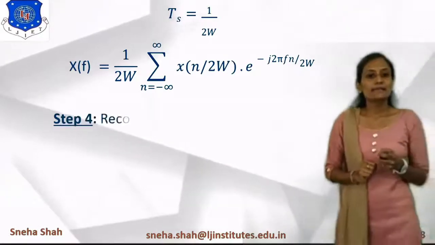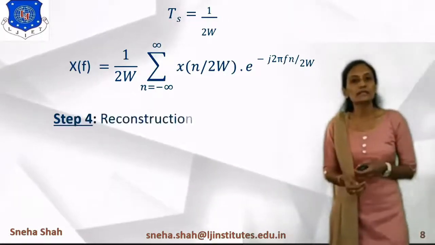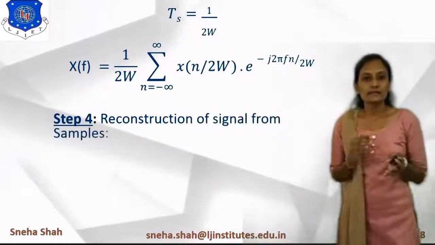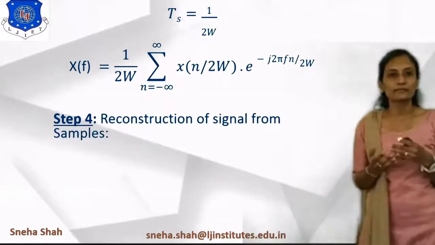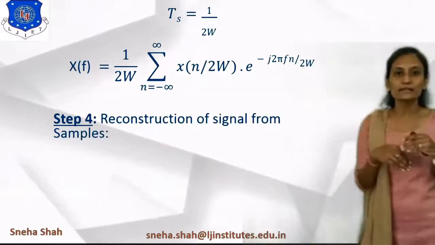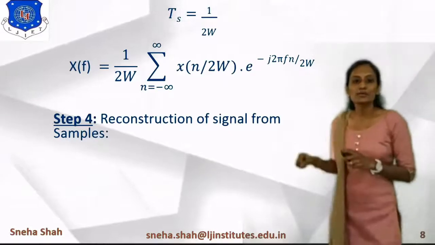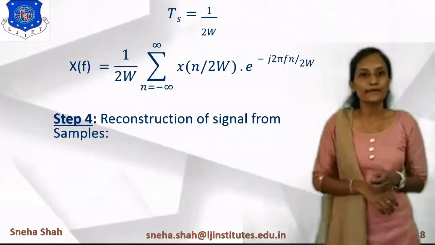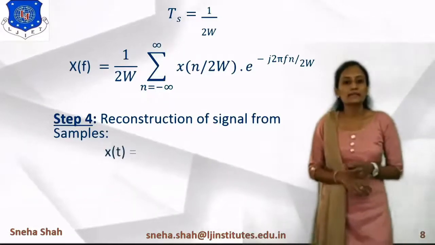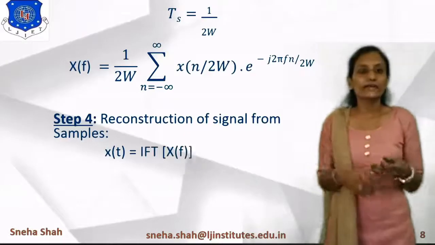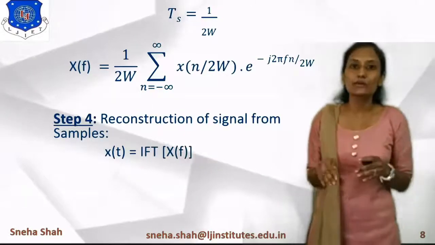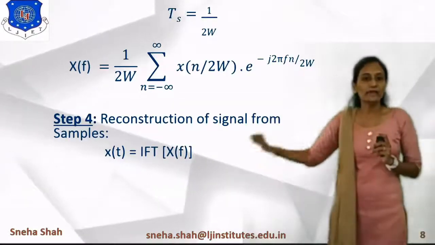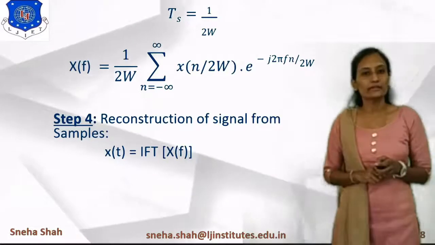Now the next step is reconstructing the original signal. So how will it be reconstructed, from the samples back to the original signal? So we will convert it in terms of the original signal x of t. By taking the inverse Fourier transform of this, we can recover the original signal back. So if you want to find x of t, for that we will take the inverse Fourier transform of x of f, so it will give you x of t.